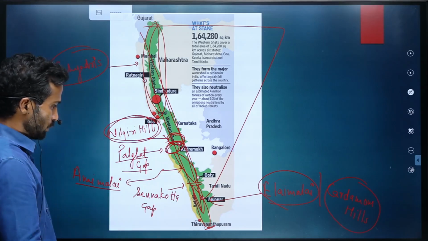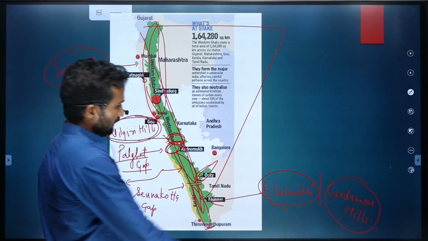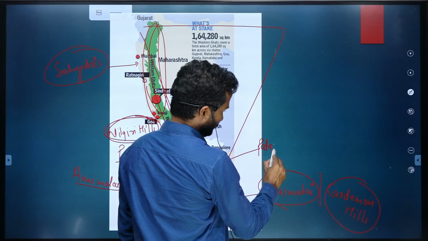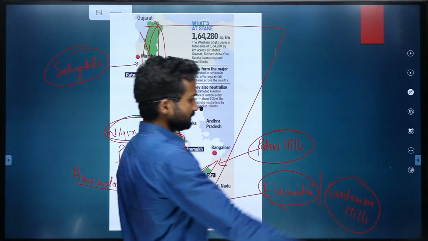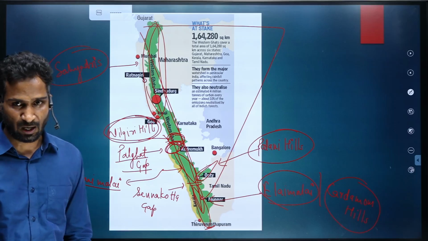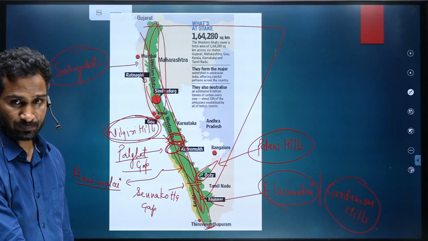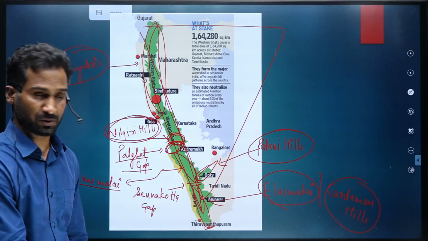Anyway, and this hill is called Palani Hills, which is roughly southwest to northeast oriented. So, Palani Hills is present in Kerala and Tamil Nadu both.